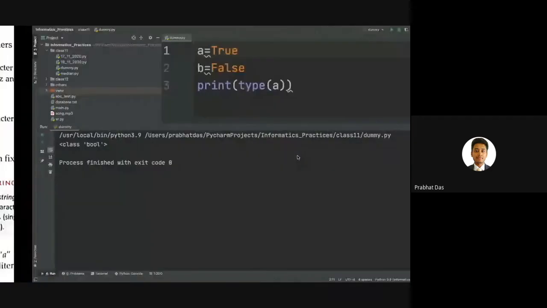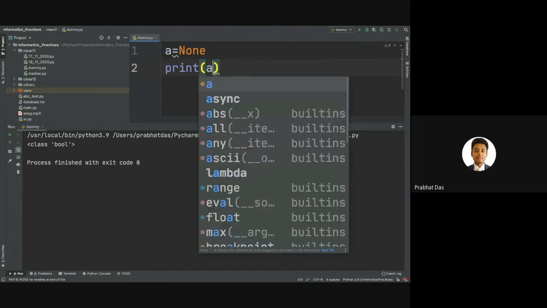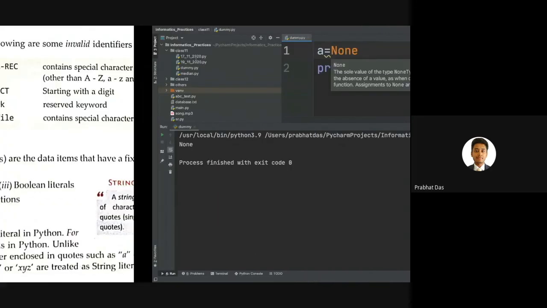For that we generally use None. Whenever we don't know what kind of value this variable is going to store, we basically use the value None, because None means that we are not setting any value for this particular variable. It is going to stay as it is. Okay, so here you can see that the color of None also got changed to orange, because it is once again treated as a keyword.